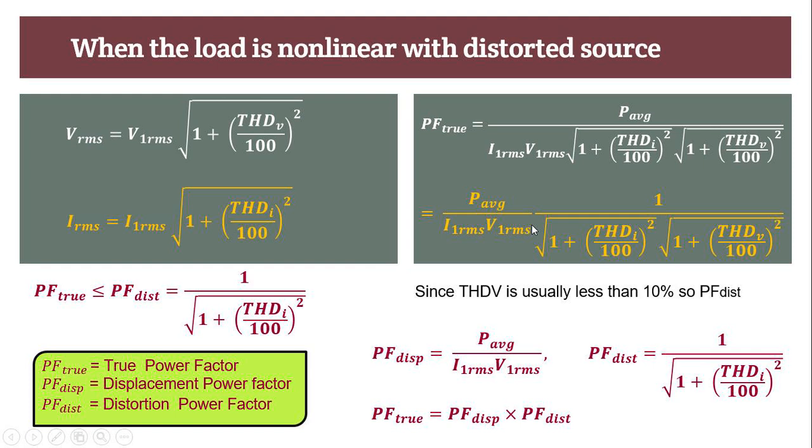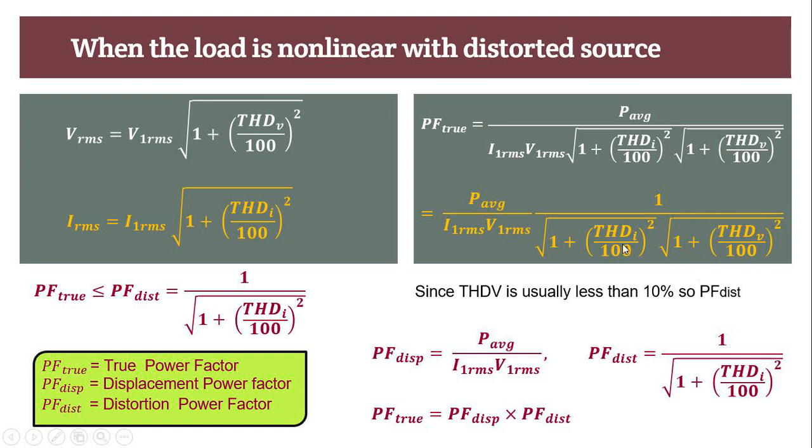So here P average divided by, we separate it out, I1 RMS and V1 RMS, and this is the term for current and this is the term for the voltage. Generally this term is very low. In some cases it is less than 5%, in some cases less than 10%, but generally it is less than 3% in the system. So we always neglect this term.